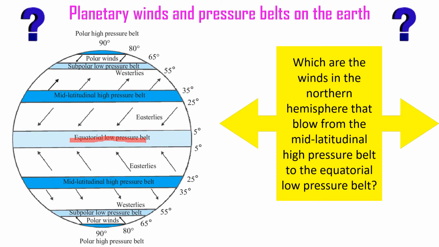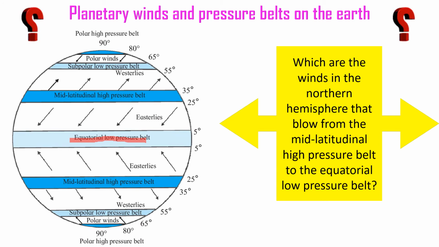Then next is the mid latitudinal high pressure belt. Then the subpolar low pressure belt, then the polar high pressure belt. In the northern hemisphere and also the southern hemisphere, the same pressure belts occur.